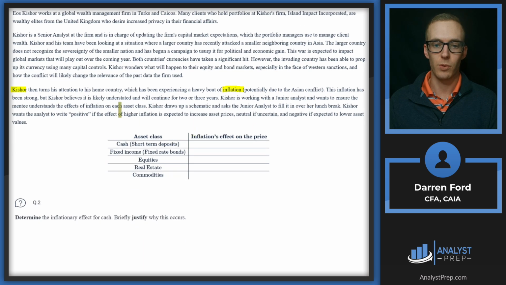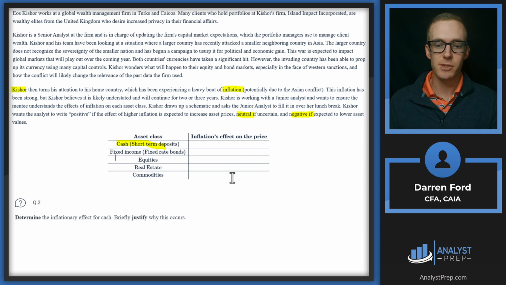Kishor wants the analyst to write positive if the effect of inflation is expected to increase asset prices, neutral if uncertain, and negative if expected to lower asset values. So we need to determine positive, neutral, or negative for each of these asset classes, but for this question specifically, we're looking at cash.